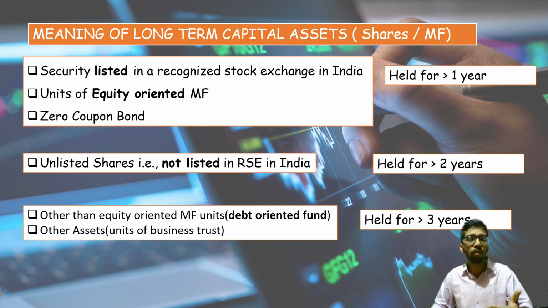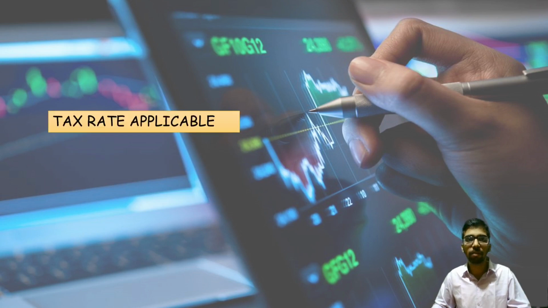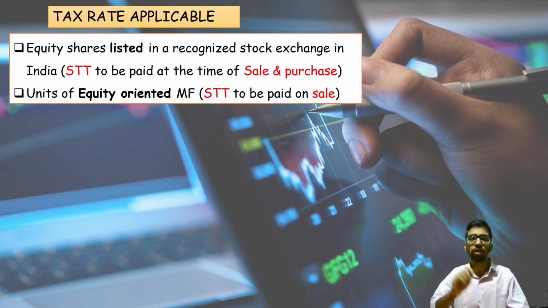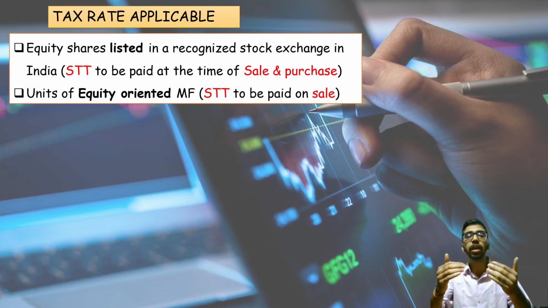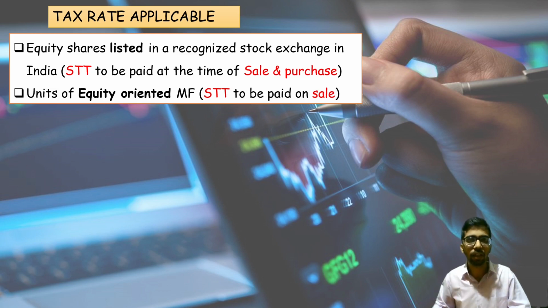We'll now move on to the next important topic, that is tax rate applicability. First of all, equity shares listed in a recognized stock exchange in India where STT has been paid at the time of sale, or at the time of both sale and acquisition of those assets, or units of equity-oriented mutual fund where STT has been paid at the time of sale.